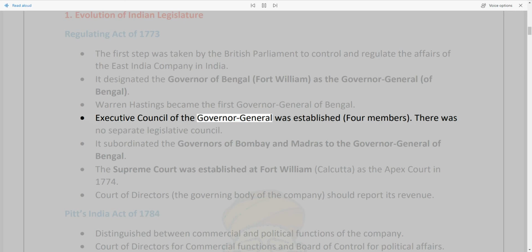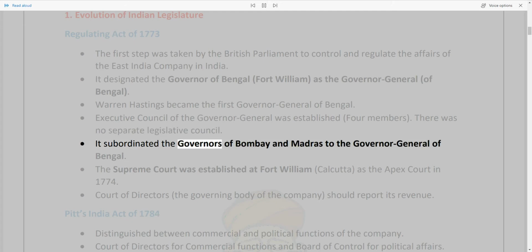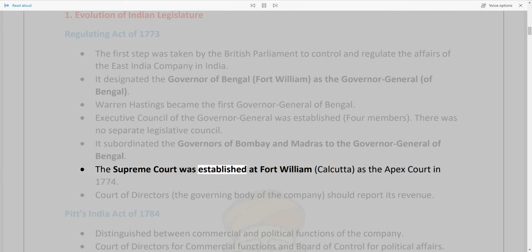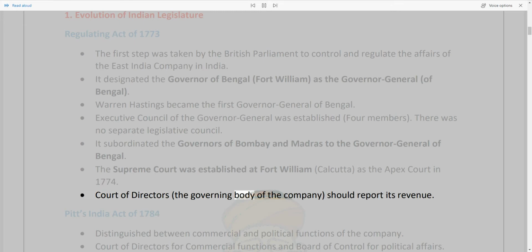Executive Council of the Governor-General was established, with four members. There was no separate Legislative Council. It subordinated the governors of Bombay and Madras to the Governor-General of Bengal. The Supreme Court was established at Fort William, Calcutta, as the apex court in 1774. The Court of Directors, the governing body of the company, should report its revenue.